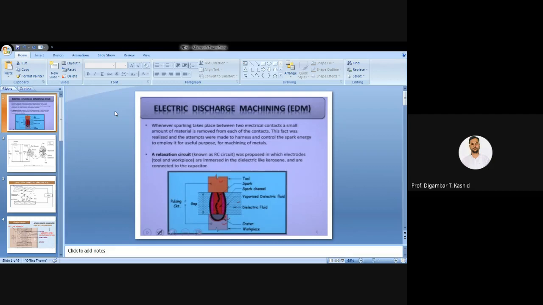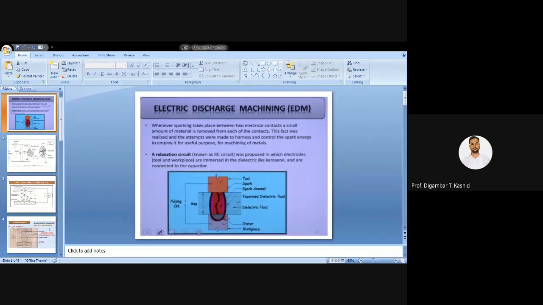So some short circuit happens between the switches and a spark occurs, that in general we know. Because of the spark, a small amount of metal is removed on those switches, and that metal melts there.